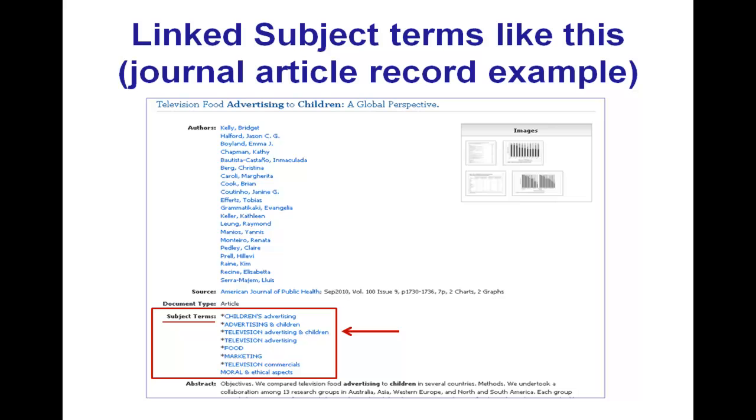Here's what linked subject terms look like in a journal article record example. Again, we're using that same record example that we saw earlier, television food advertising to children, a global perspective. And as you can see, there are multiple subject terms linked here that we could use. We could click on any of these links and a new search would begin, and it would pull up all records that have been subject classified by whichever subject term we clicked on.